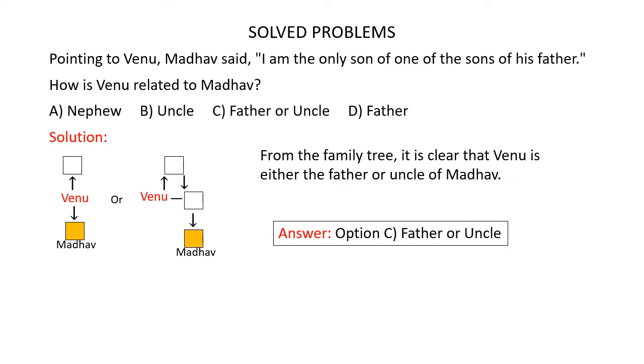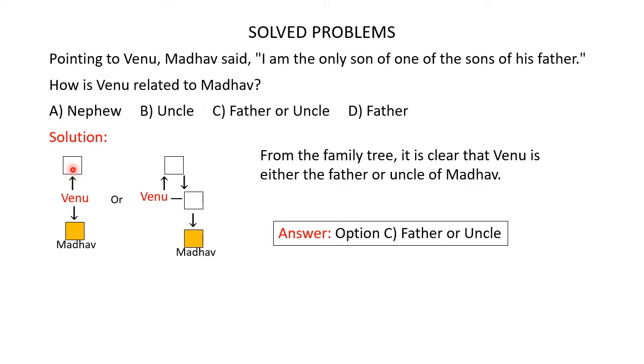Now you have to remember that you have to always start from the point where you left off in the family tree earlier. So here you had stopped at this point, Venu's father. So start from this point. Now it's given one of the sons. So Venu's father could have another son other than Venu. So there are two possibilities here now.